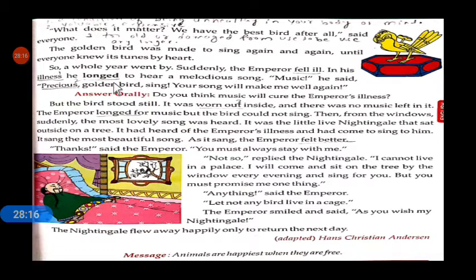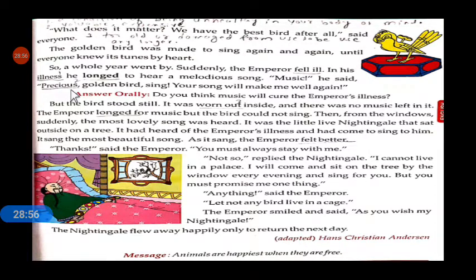Long means wanting something very much, especially if it does not seem likely to happen soon. So he wanted to hear a melodious song or music. When he was ill, the emperor asked his servants that he wanted to listen to a melodious song, a melodious music.